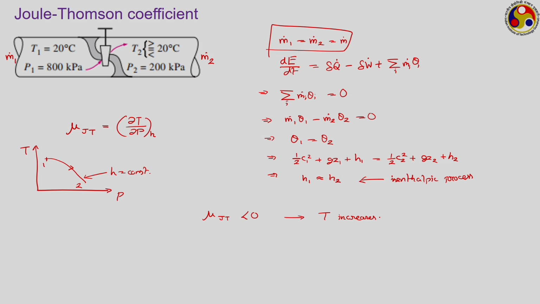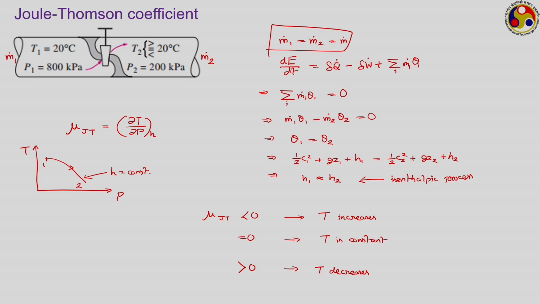So, a negative value of the Joule-Thomson coefficient during the throttling process indicates an increase in temperature. If this is equal to 0, that means temperature remains constant, or there is no change in temperature during the process. Whereas, when the Joule-Thomson coefficient is positive, what does that indicate? Dou P is negative, so the coefficient can be positive only when dou T is also negative, that is, temperature also decreases similar to pressure.